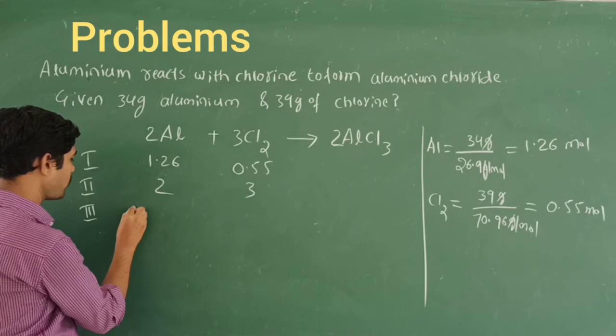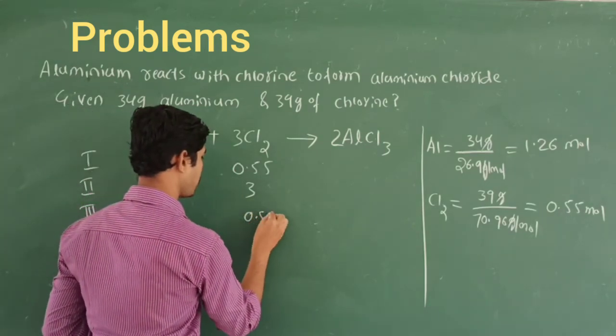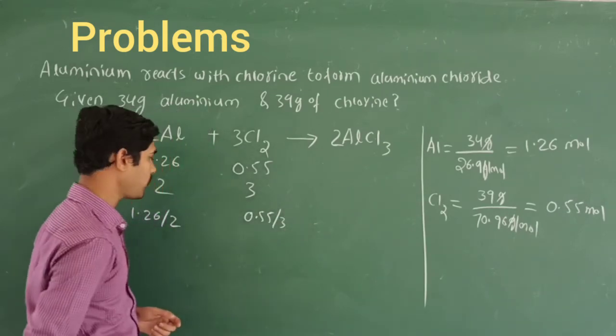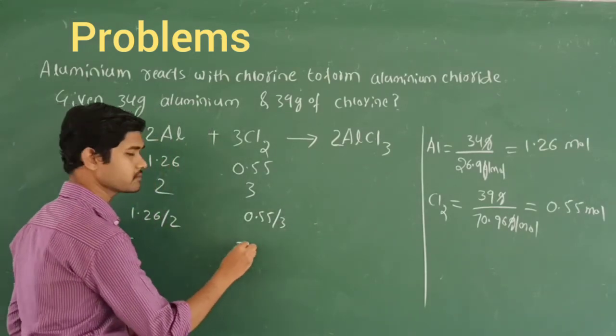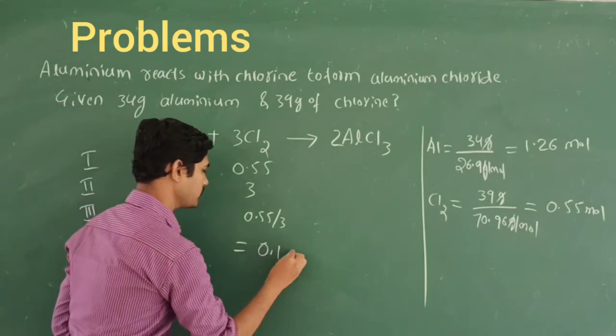So 1.26 divided by 2 is 0.631, and 0.55 divided by 3 is about 0.183.